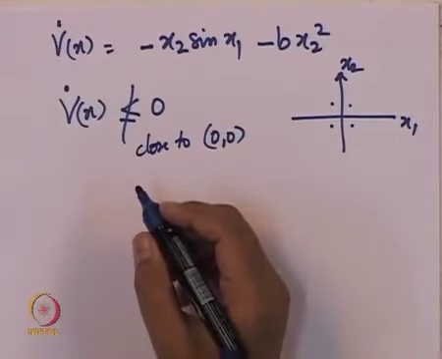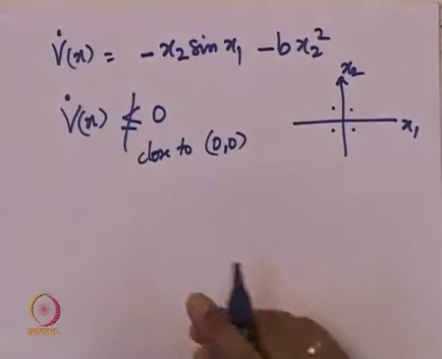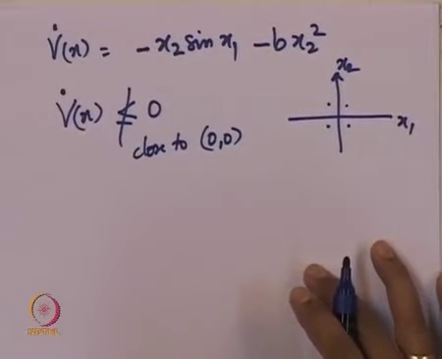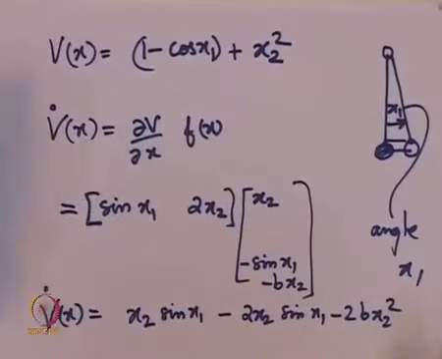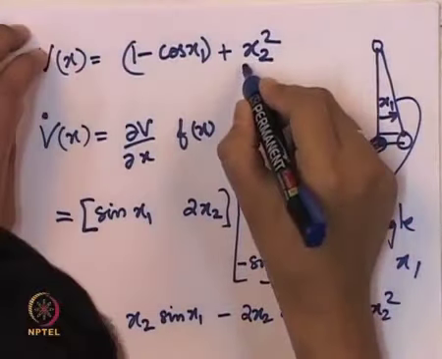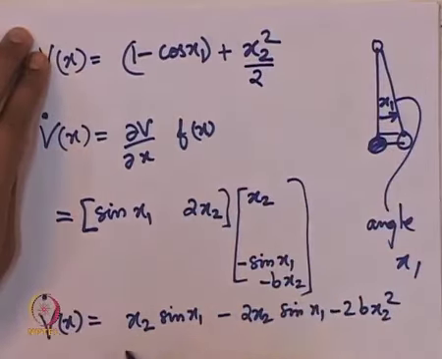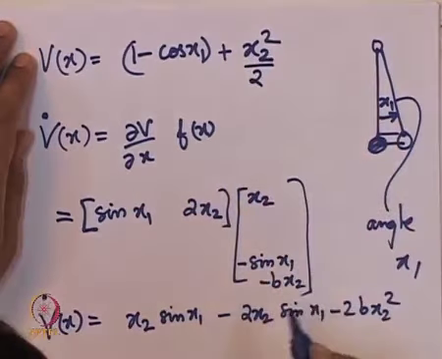Why? Because it is a Lyapunov candidate, it is positive definite, but it is not non-increasing around the origin. So let us go back to our Lyapunov function and make a small change here. We will now divide this by 2. This perhaps we have already verified once. So this now is indeed the kinetic energy.